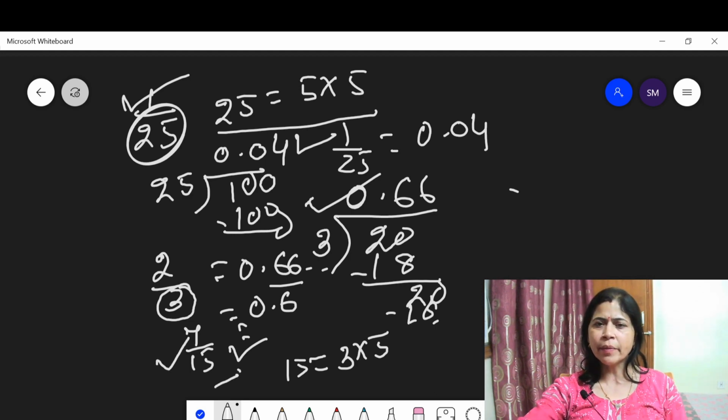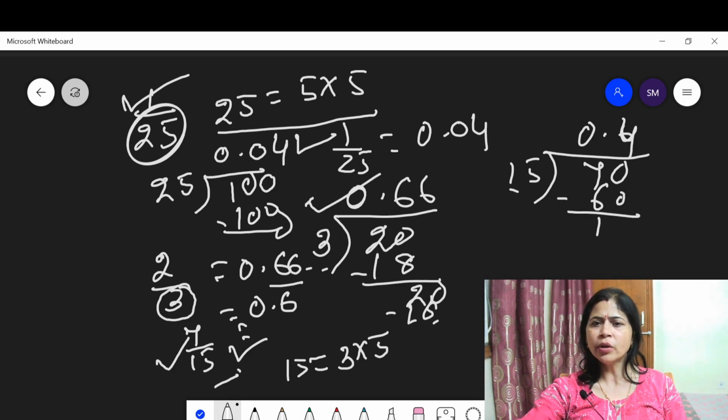When you convert 7 upon 15 into decimals, look at here, put 7 and 15, then 0 point, put here 0, 15 4 ja 60, then here you get 100, 15 6 ja 90, then 10 0, 15 6 ja.